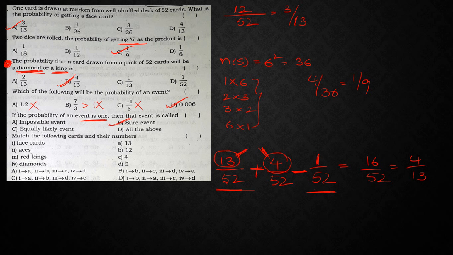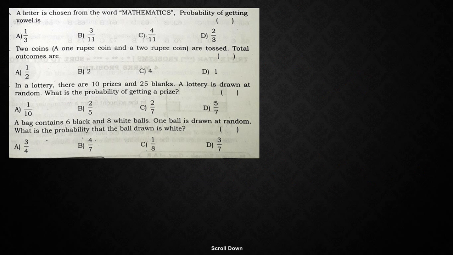So match the following and their numbers. How many face cards will be? So total face cards are 12. Next, number of aces. So number of aces is 4. Red kings 2. Diamonds 13. Right? So what is 4 here? C. What is red kings? D. What is diamonds? So diamonds is A. So B, C, D, A. So where are you getting B, C, D, A? So that is the option. Right? Next, moving on to one more question.